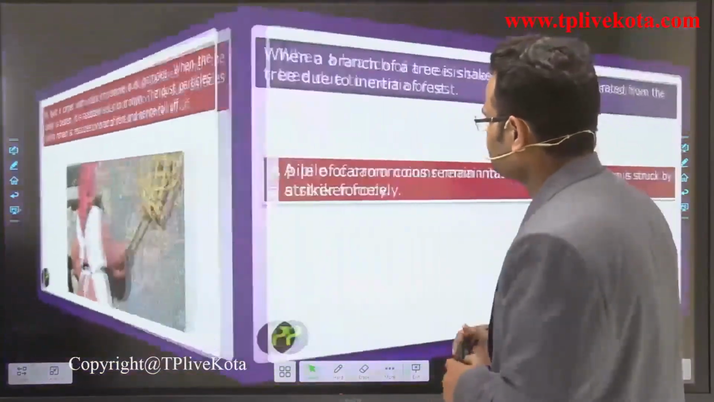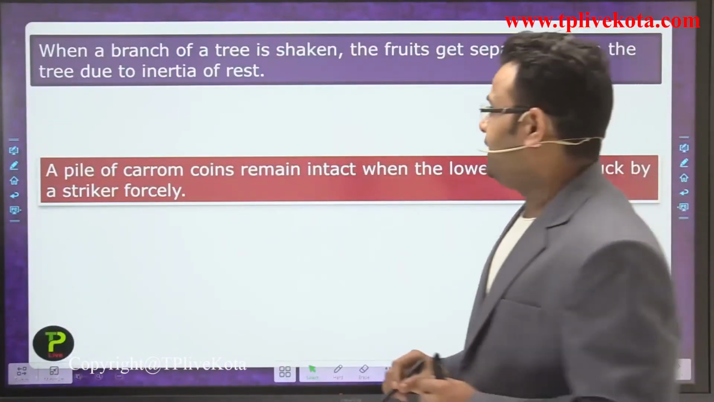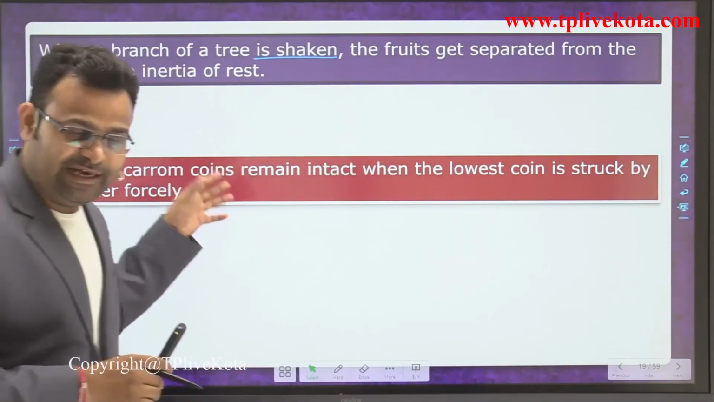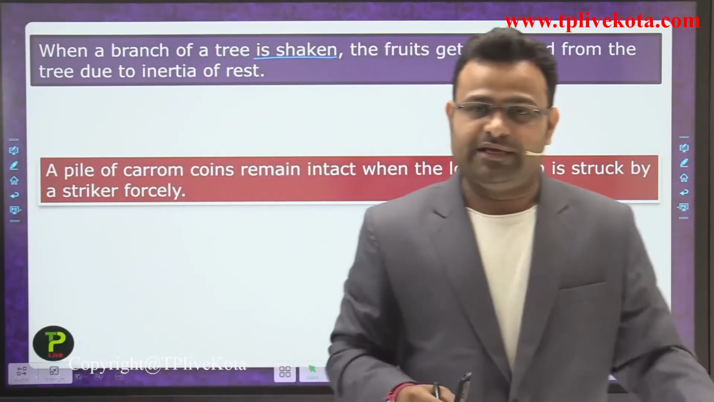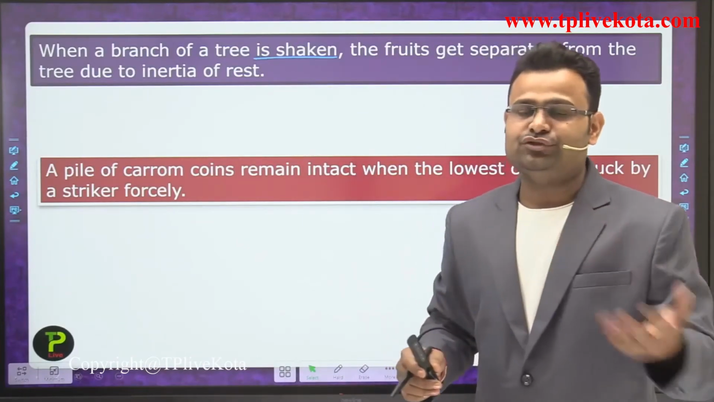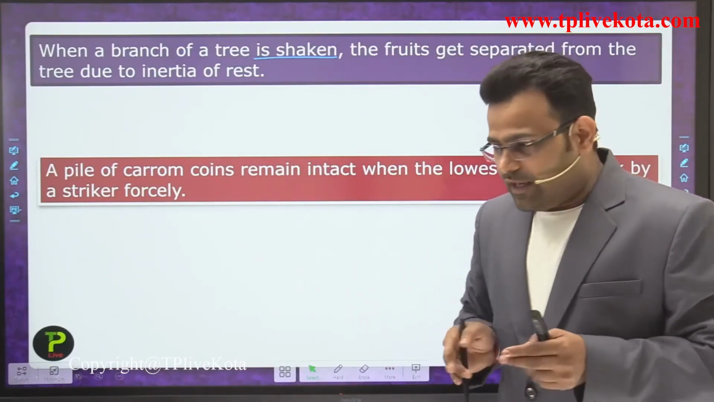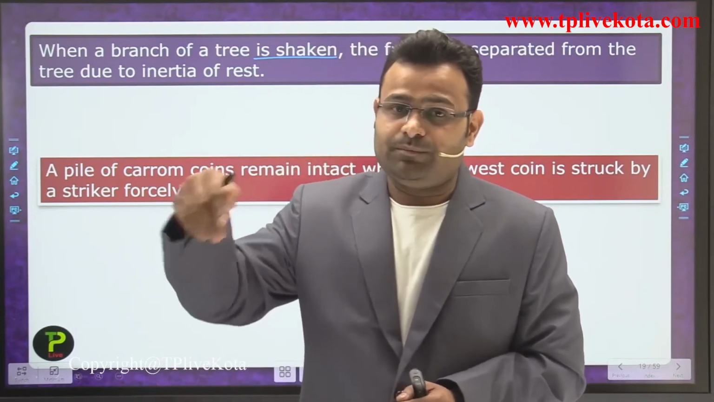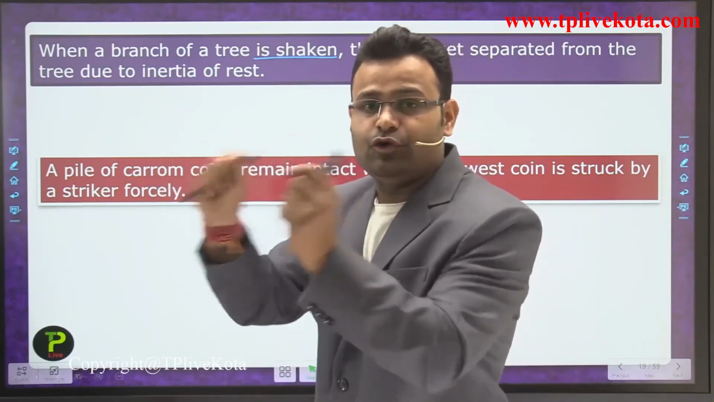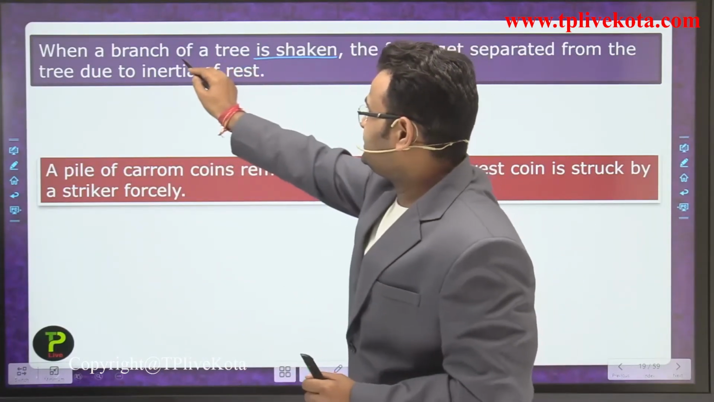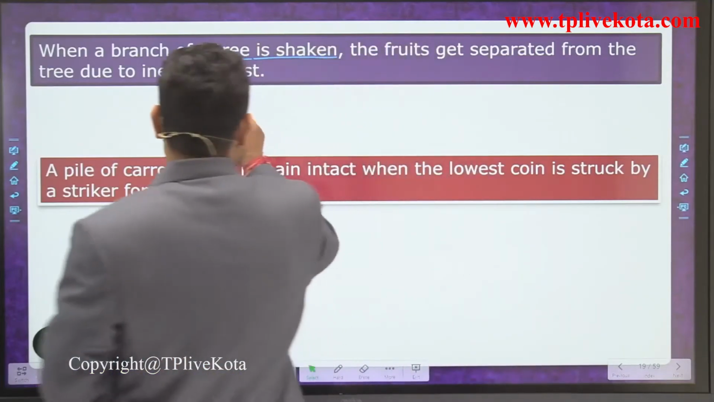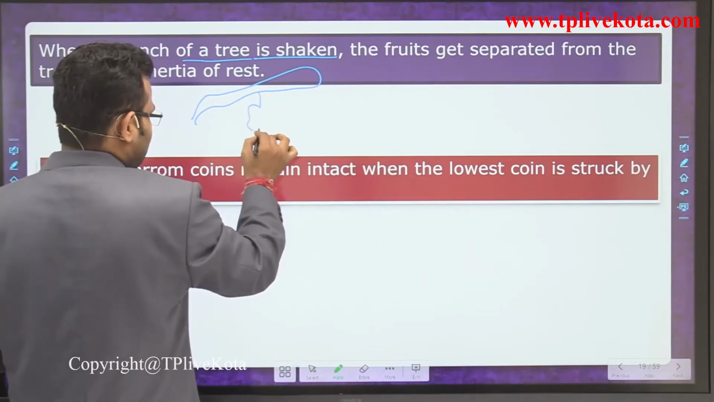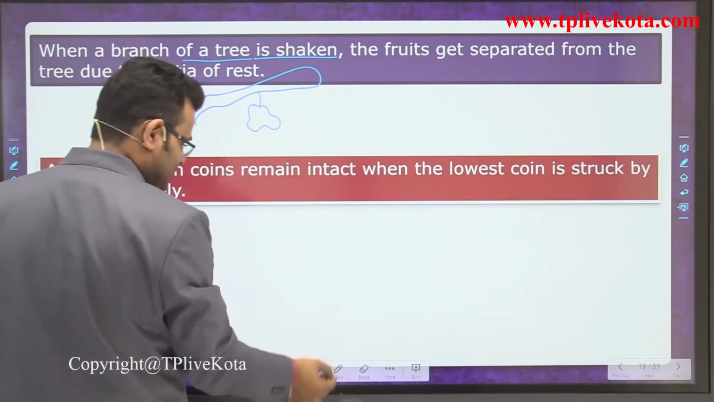Okay, now when a branch of a tree is shaken, most of the students do that in school times, and at the times of some colonies, they are moving the branch because they want to break some fruits. At the time of moving, he applies some force on the branches of a tree. So what is happening? Let's suppose that is a branch, okay,